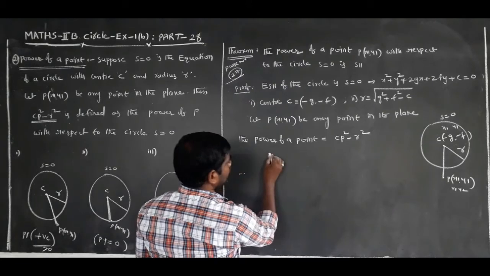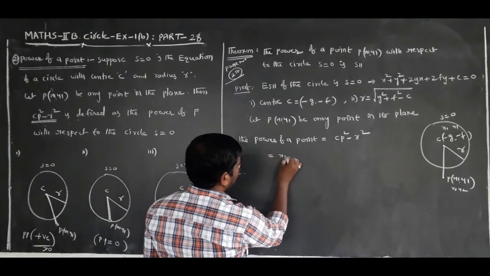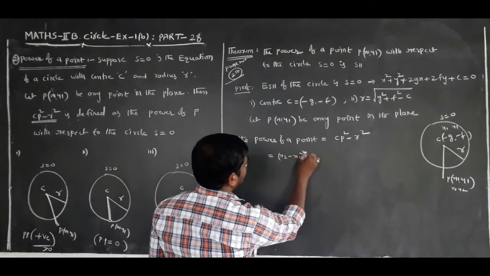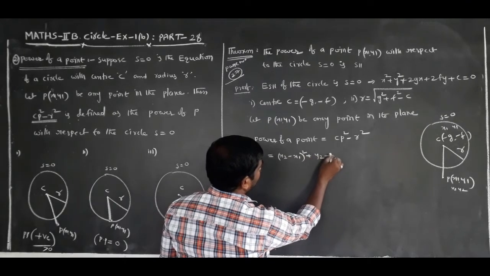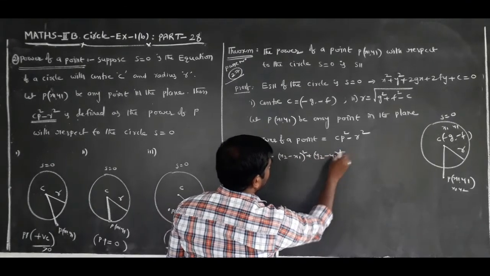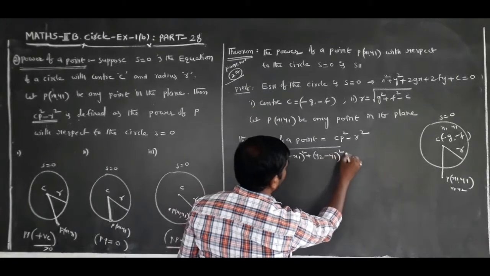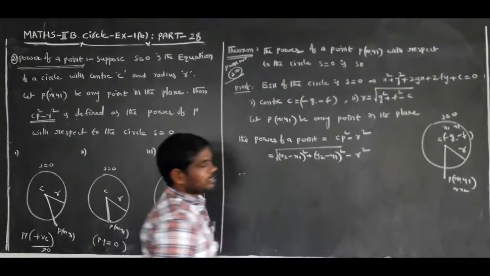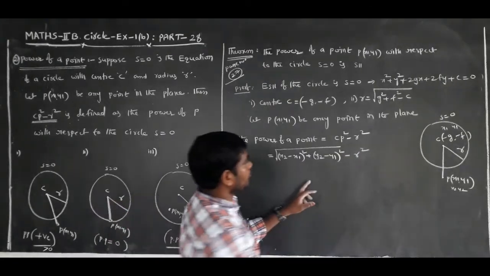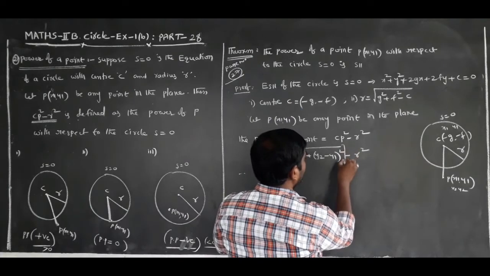CP means the distance between the two points, under root of (x2 minus x1) whole square plus (y2 minus y1) whole square, whole square, minus r square.